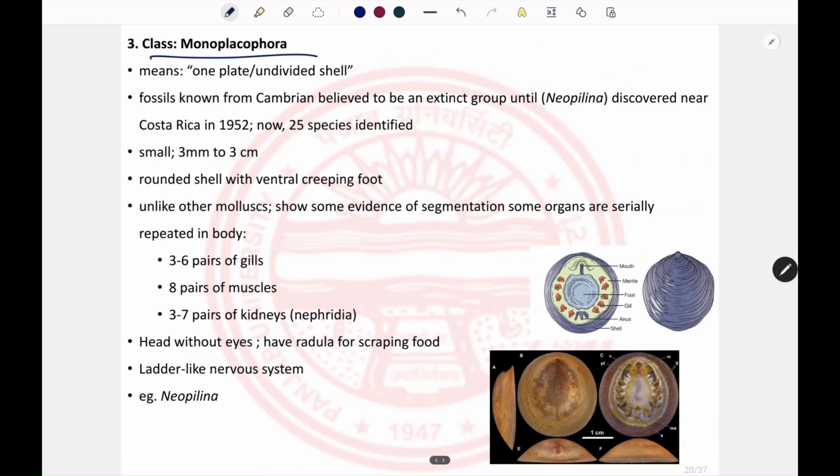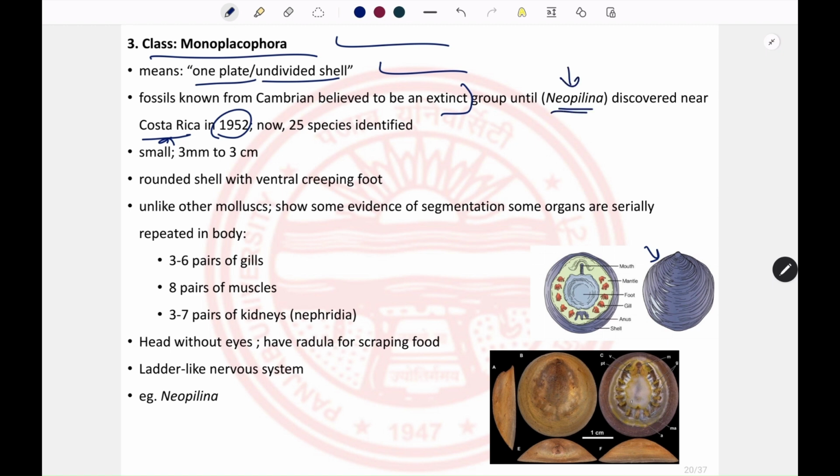The third class is the Monoplacophora. That means a single plate, or undivided shell, is present on the body of the organism. So this is the single shell present on the body. Scientists believed that they had gone extinct, but in 1952, off Costa Rica, scientists found an organism known as Neopilina.